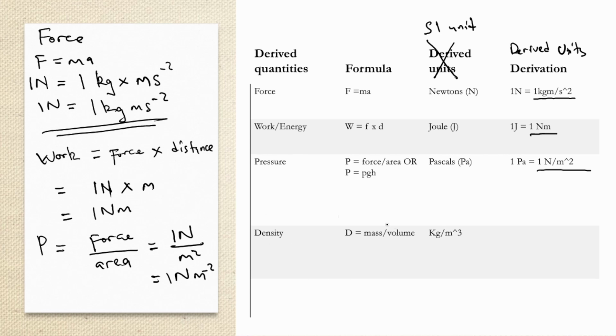Then density, it's mass over volume. Saka kana iri mass over volume for density, mass inenge iri kg over volume iri meter cubed. That's why yazoita kg per meter cubed. So that is how we derive.